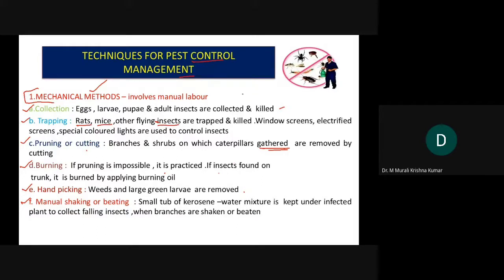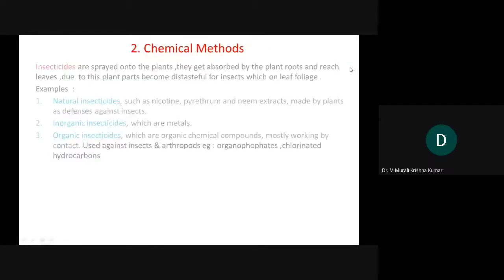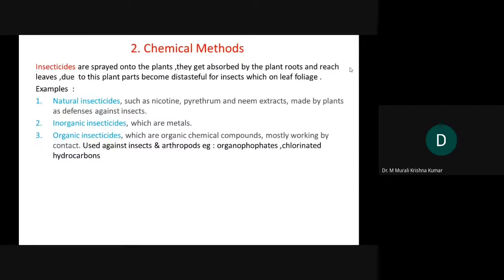All these are mechanical methods, involving manual labor, and they are labor intensive processes. In most of these processes, we don't use any chemical on the plant. The next one is chemical methods, where, when insects are there, we use chemicals which we call insecticides. They are meant for killing the insects.